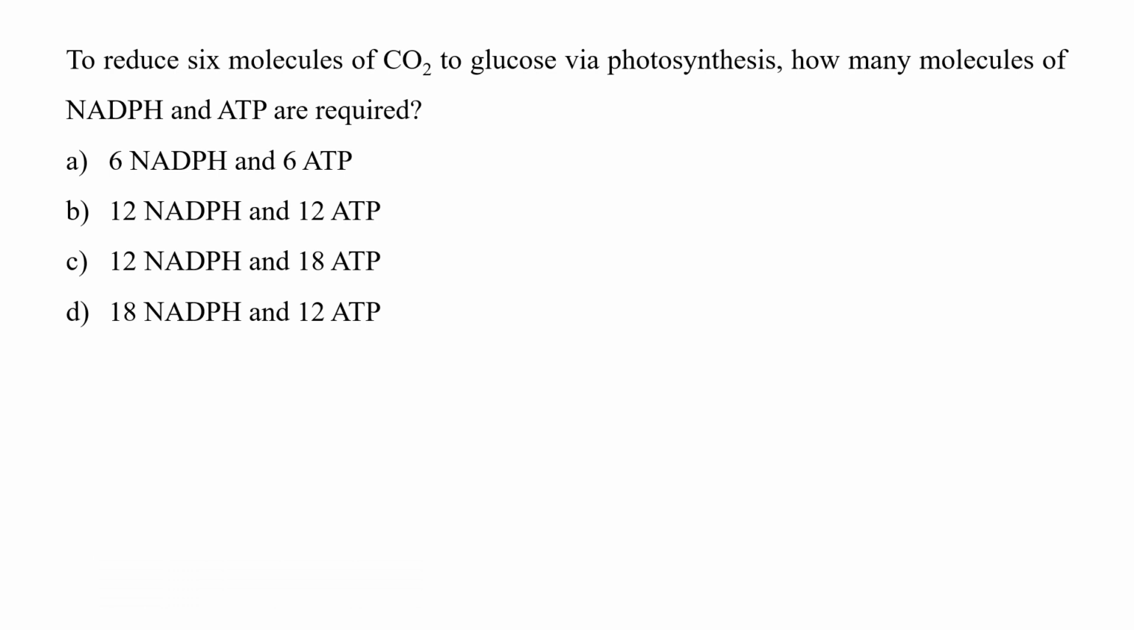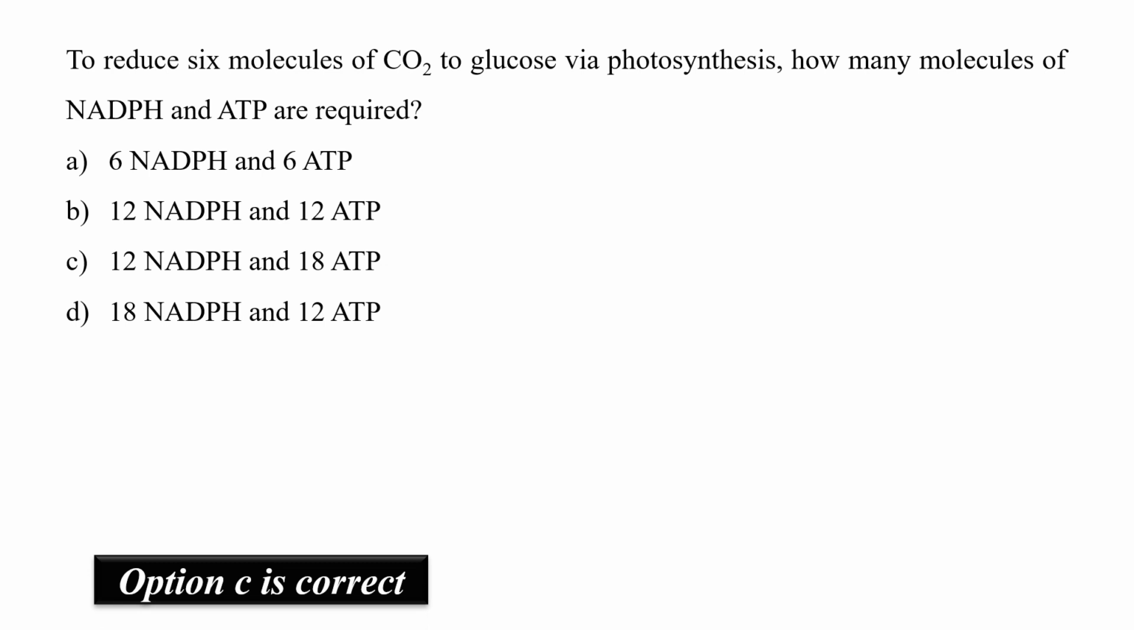The question is: to reduce 6 molecules of CO2 to glucose via photosynthesis, how many molecules of NADPH and ATP are required? So we all know, to reduce 6 molecules of CO2 to glucose via photosynthesis, we need 12 NADPH and 18 ATP. So our correct answer is C, that is 12 NADPH and 18 ATP.